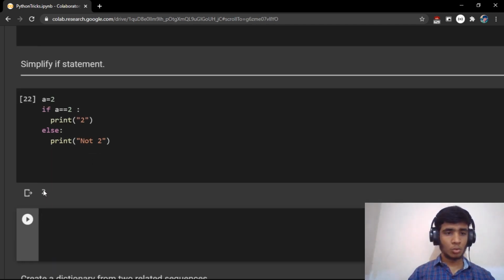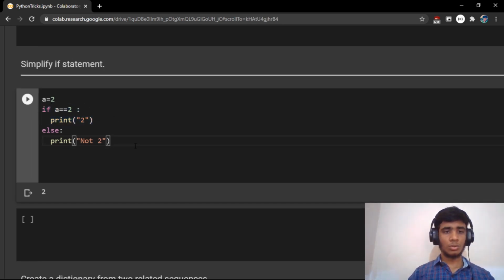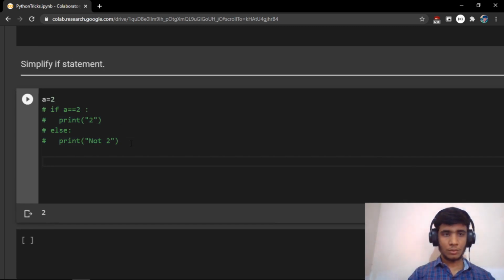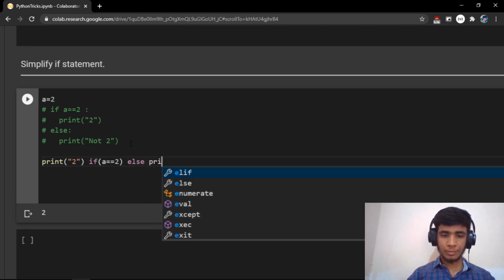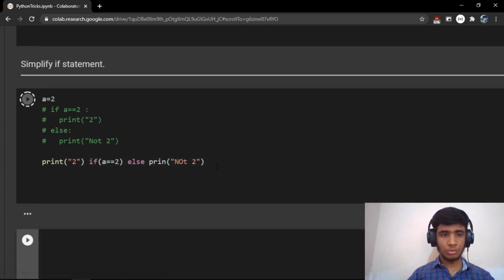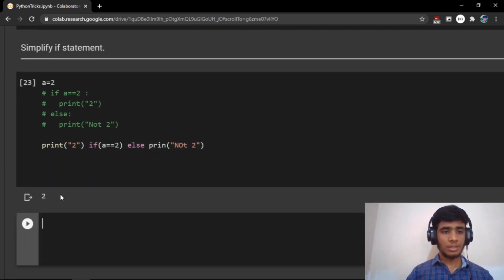So this is true because it's very simple. A is 2, so it is true and it prints this. Instead of writing this in a traditional manner, in Python we can use a simplified if statement. If you want to compare this, you can say something like print 2 if a double equal to 2, else print not 2. So this is a simplified if statement. You can see the result is the same here.